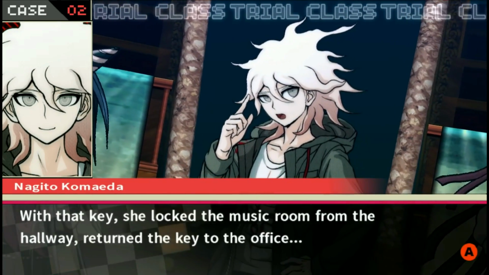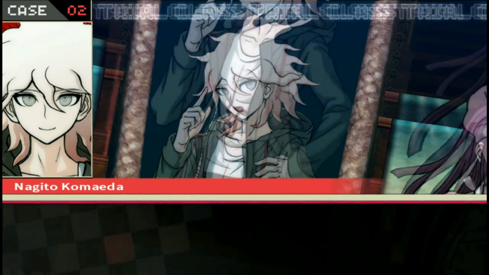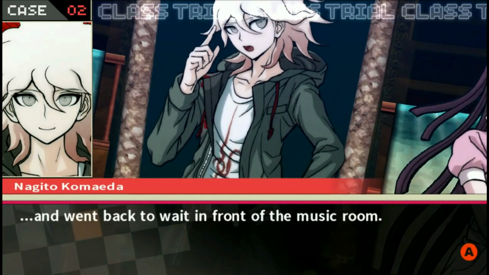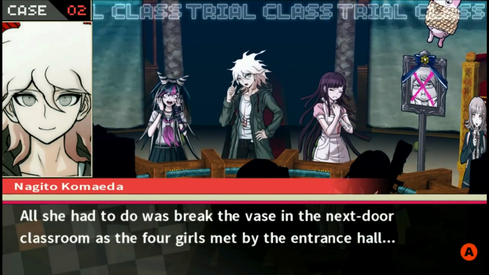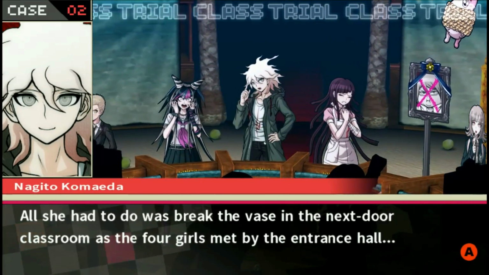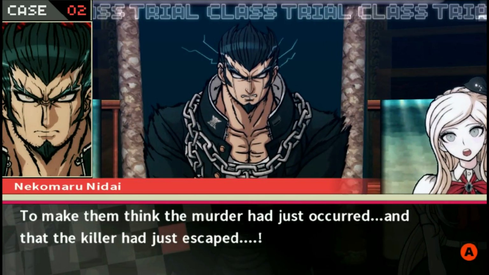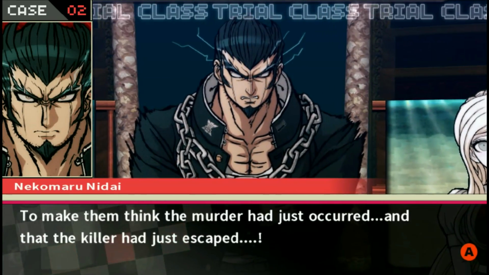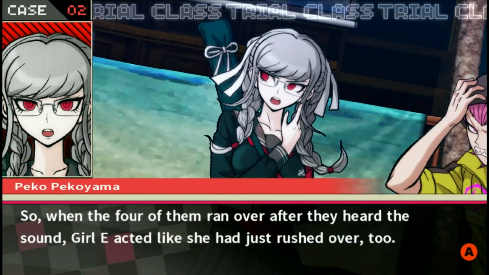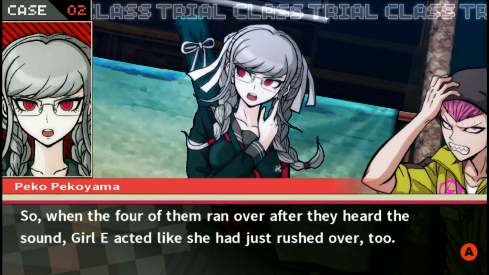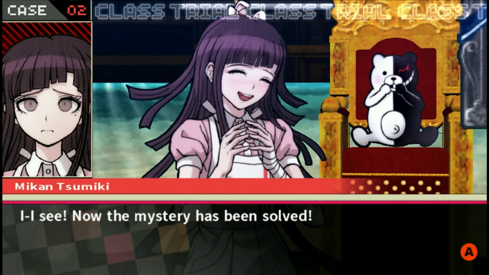With that key, she locked the music room from the hallway, returned the key to the office, and went back to wait in front of the music room. All she had to do was break the vase in the next door classroom as the 4 girls met by the entrance hall. Makes sense. To make them think the murder had just occurred and that the killer had just escaped. So, when the 4 of them ran over after they heard the sound, Girl E acted like she had just rushed over too. I see. Now the mystery has been solved.